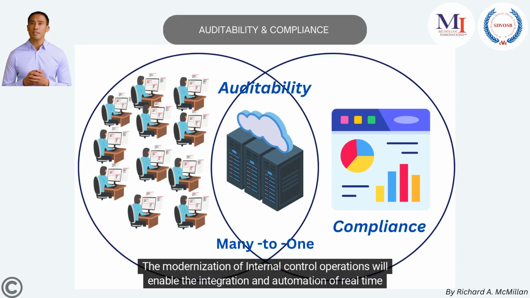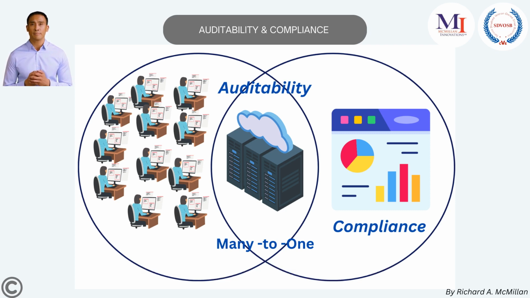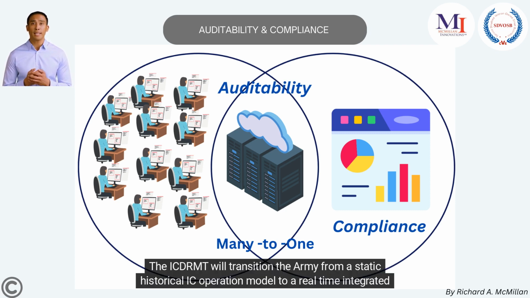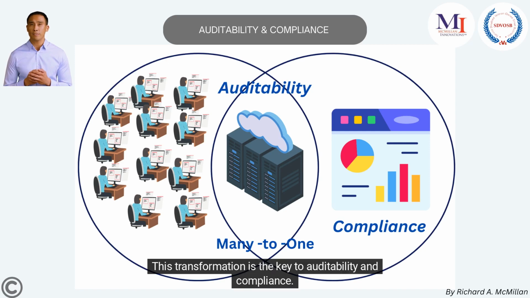The modernization of internal control operations will enable the integration and automation of real-time monitoring and reporting for business process controls across the United States Army. The ICDRMT will transition the Army from a static historical IC operation model to a real-time integrated metrics-based system. This transformation is the key to auditability and compliance.